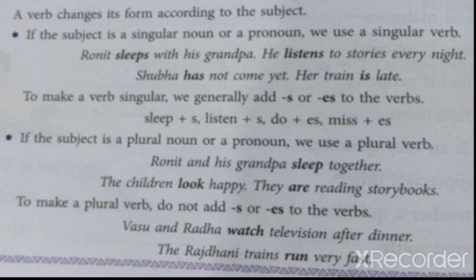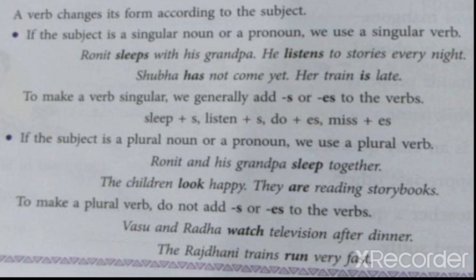Okay? Then Shubha has not come yet. Her train is late. So has, which means has form verb. Okay? Has, have, had. Has, have, had. So has is for the singular form. Okay? Shubha has not come yet. Then her train is late. Then to make a verb singular, we generally add s or es to the verb. Okay? That we have learned just now.